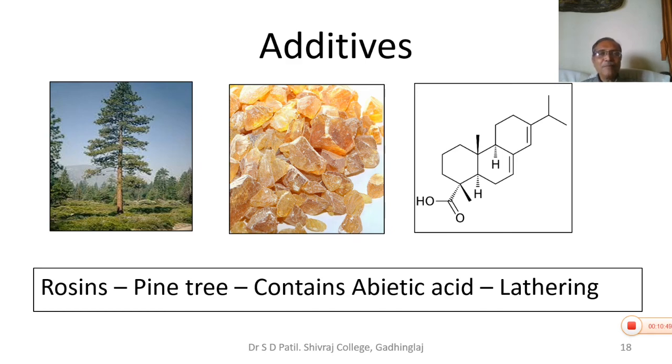Rosins play an important role in the lathering process. Lathering is essential in case of soaps. So soaps are colored, but the foam is not colored. The foam is because of the lathering process. So lathering is improved by using rosins. Rosins are obtained from pine trees. That is a plant product.